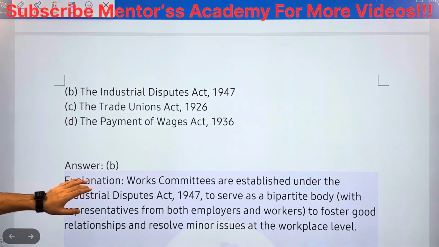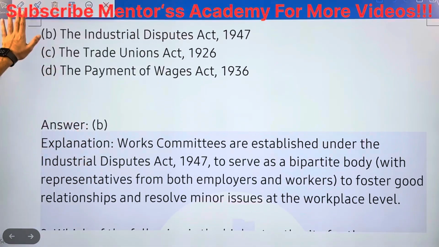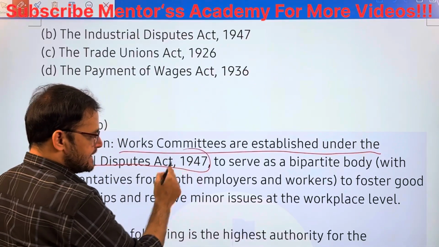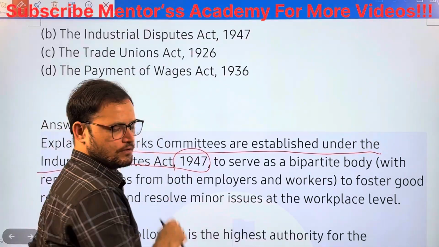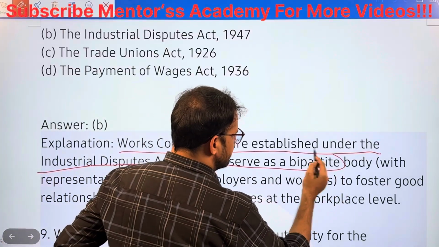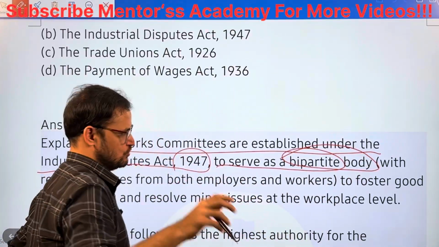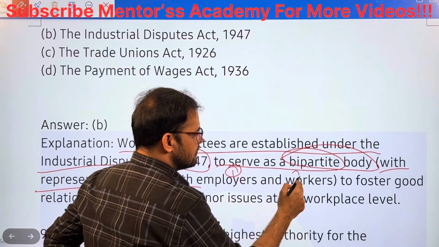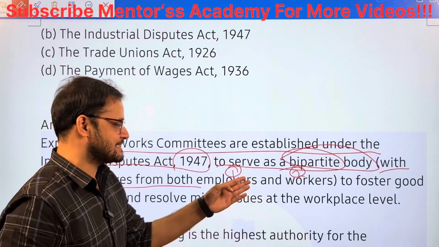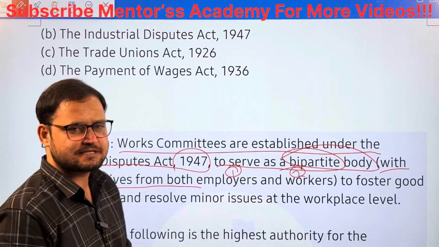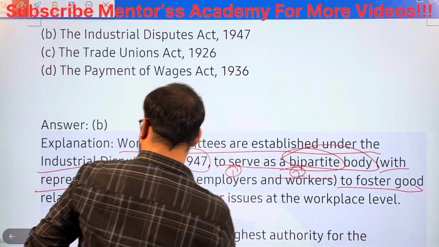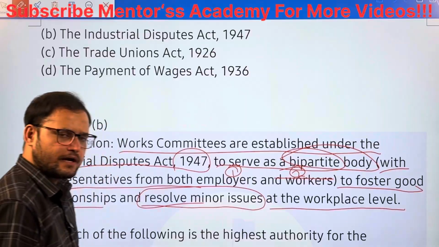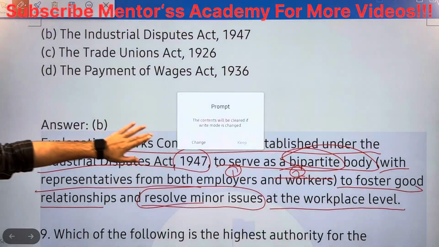I have given you a little bit of explanation also. Please go through it. Works Committees are established under the Industrial Disputes Act 1947 to serve as a bipartite body. Bipartite meaning dual, with representatives from both employers and workers. Simply, you can say it is a grievance settlement body to foster good relationships and resolve minor issues at the workplace level. Chalo, next question.